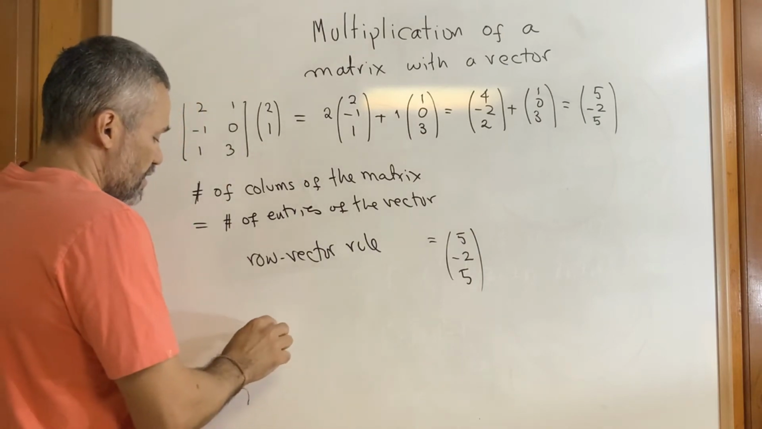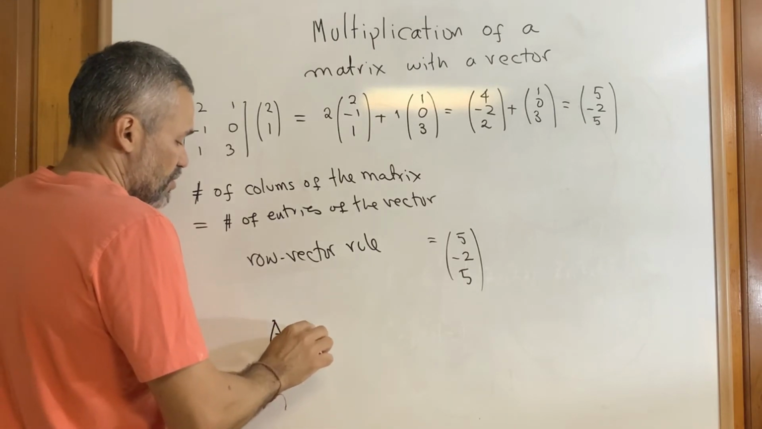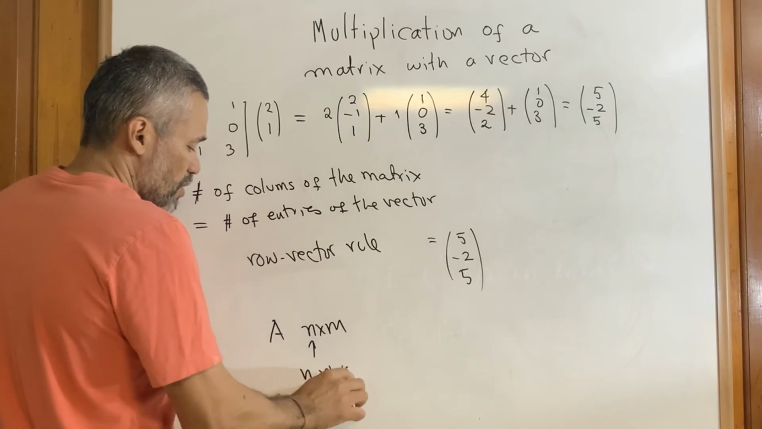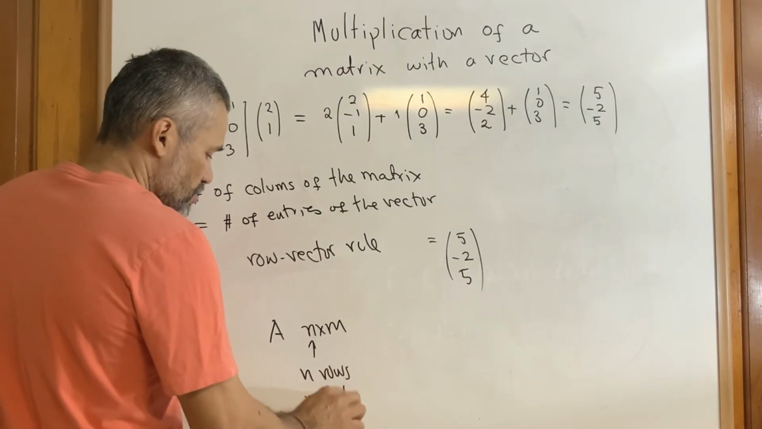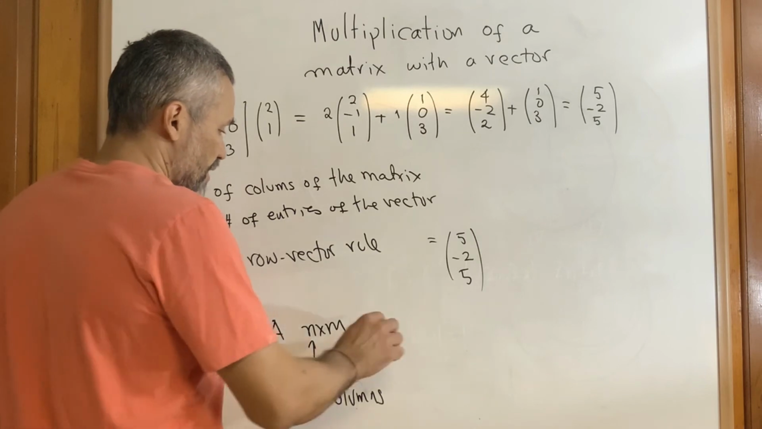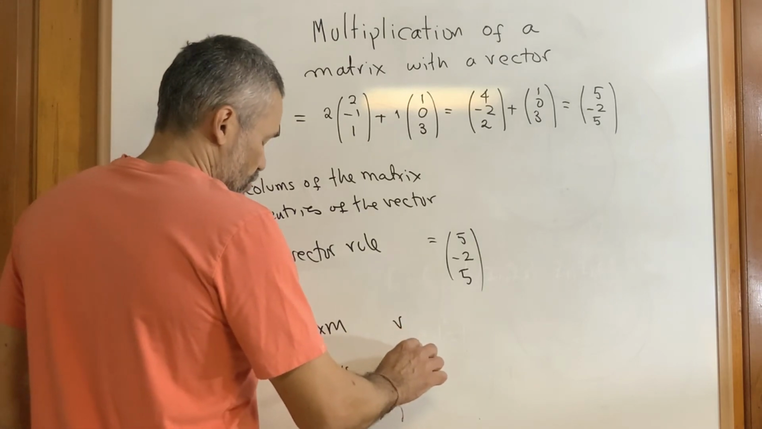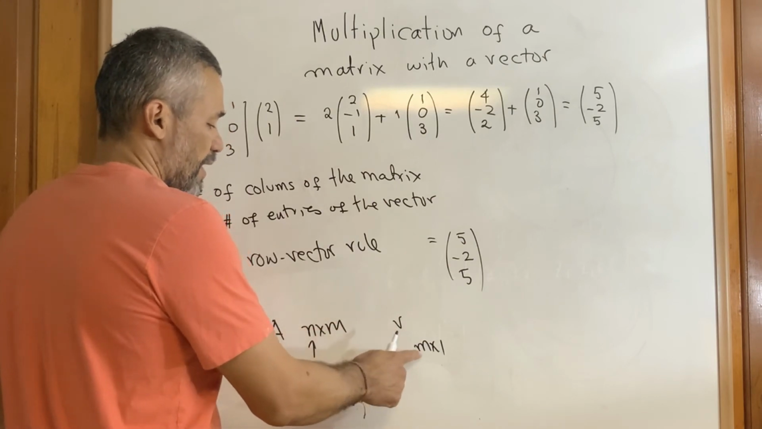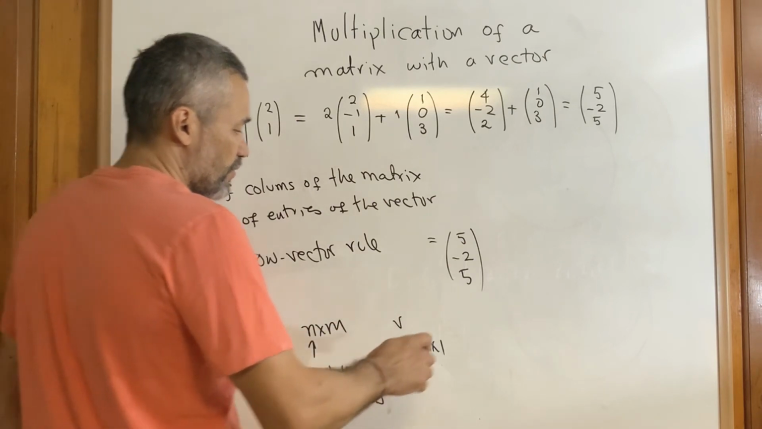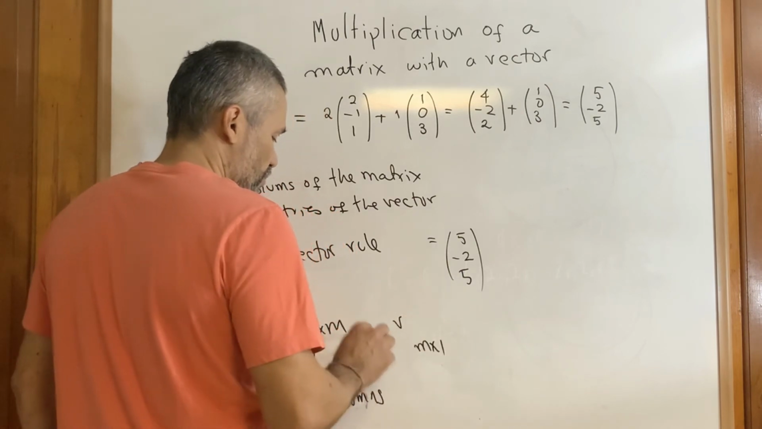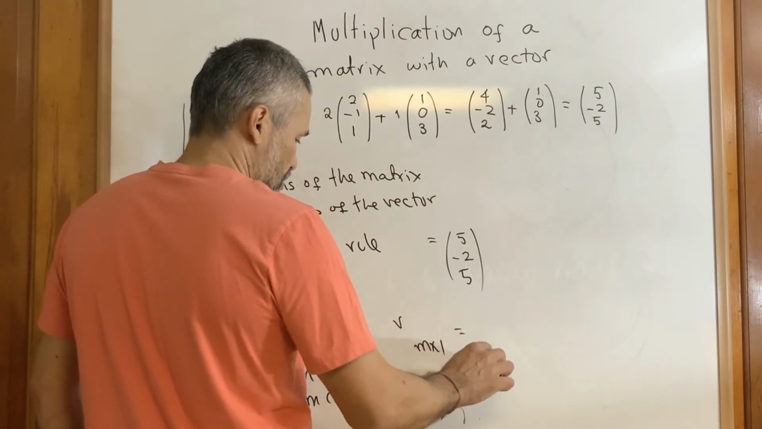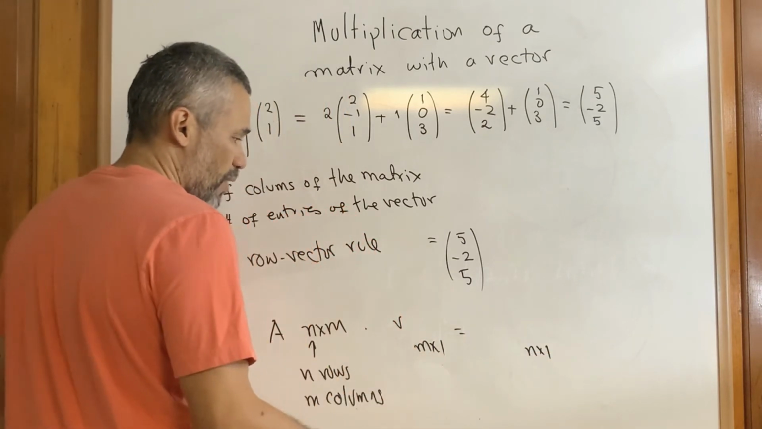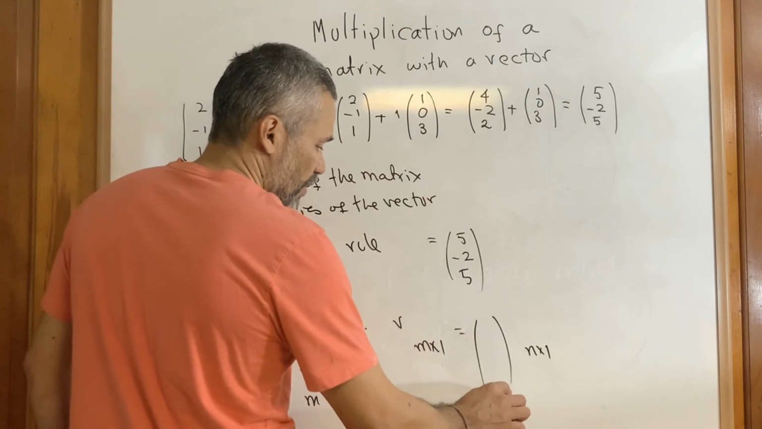Remember that in general, if the matrix has dimension n times m, that means that it has n rows and m columns. Then we can multiply this matrix with a vector that has dimension m by 1. This is a column vector with m entries. And when we do the product of these two, the result is going to be a vector with dimension n times 1.